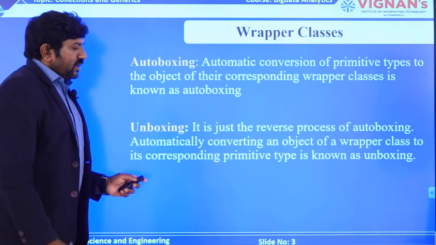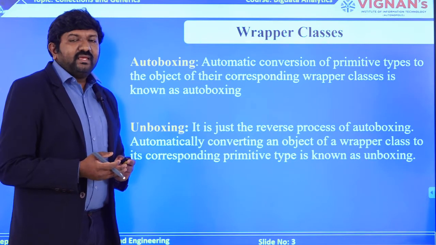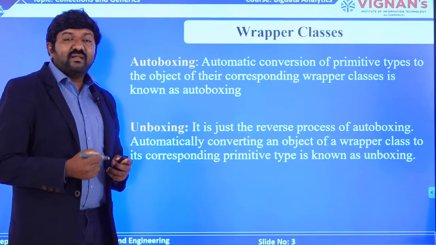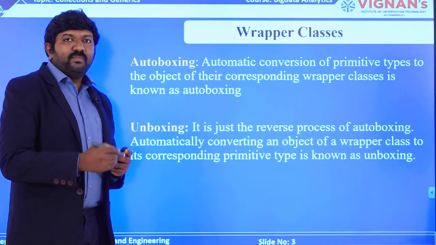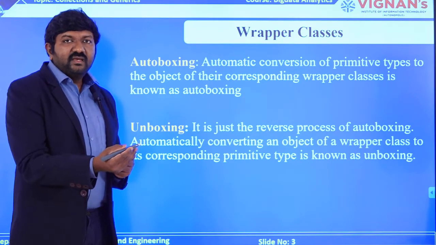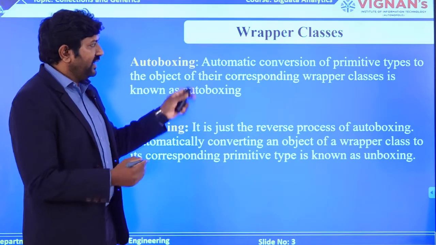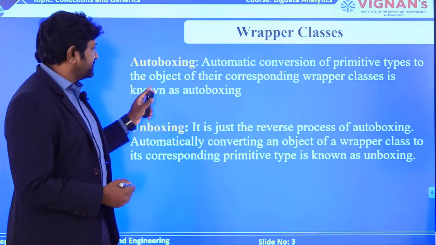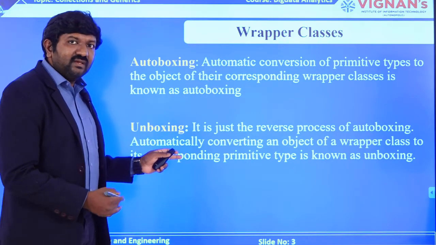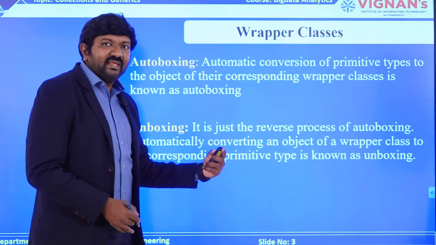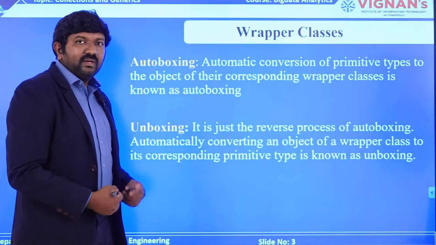So we use 2 different mechanisms to perform a wrapping operation. As I told you, wrapper classes are meant for converting your primitive data type values into objects. To perform that operation, we use something called autoboxing, where you are converting your primitive data types into objects. Now we have something called unboxing. That means you are converting it back again, converting your wrapper class information into your primitive data type.